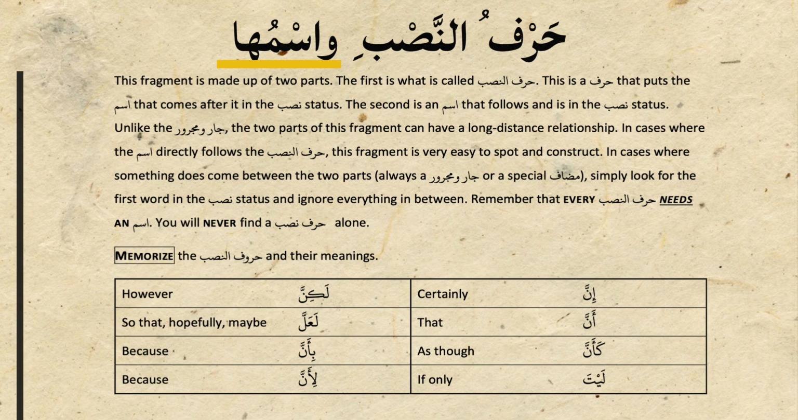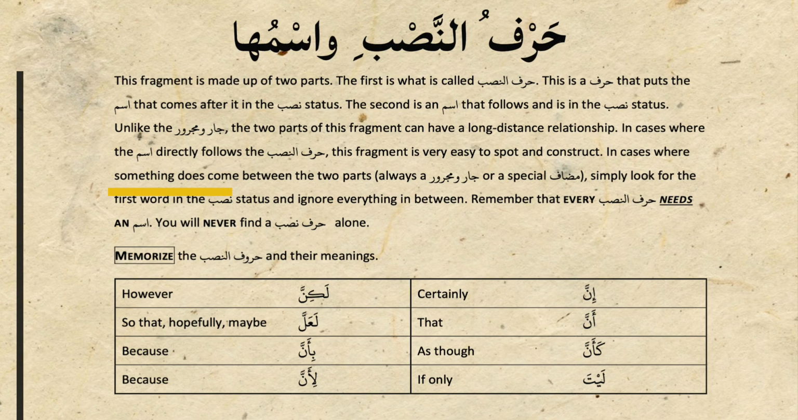Unlike jar majroor, the 2 parts of this fragment can have a long distance relationship. In cases where the ism directly follows the harf of nasab, you can spot this fragment by understanding that you will never find a harf of nasab alone. Every harf of nasab needs an ism for its completion. These are the harf of nasab. Memorize them, memorize their meanings. Inna, anna, ka'anna, laita, lakinna, la'alla, bianna, lianna.